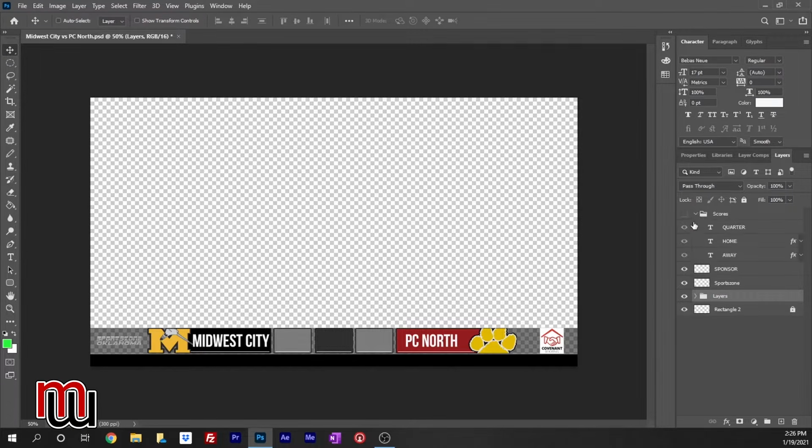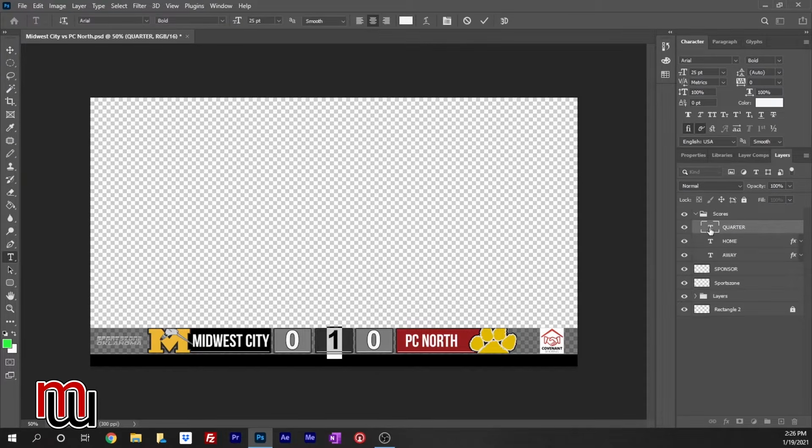So within scores, I have each quarter. Like now I've turned them on. So you have each quarter. And all you have to do really to change it is double click on this, hit 2, Control S. So by doing that, if this is in OBS, when I change that quickly by double clicking on the text, we'll change it to 3. And I hit Control S, it automatically saves it and it automatically changes it within OBS. And I'll show you how that works here in just a little bit. But this is how you can change it.